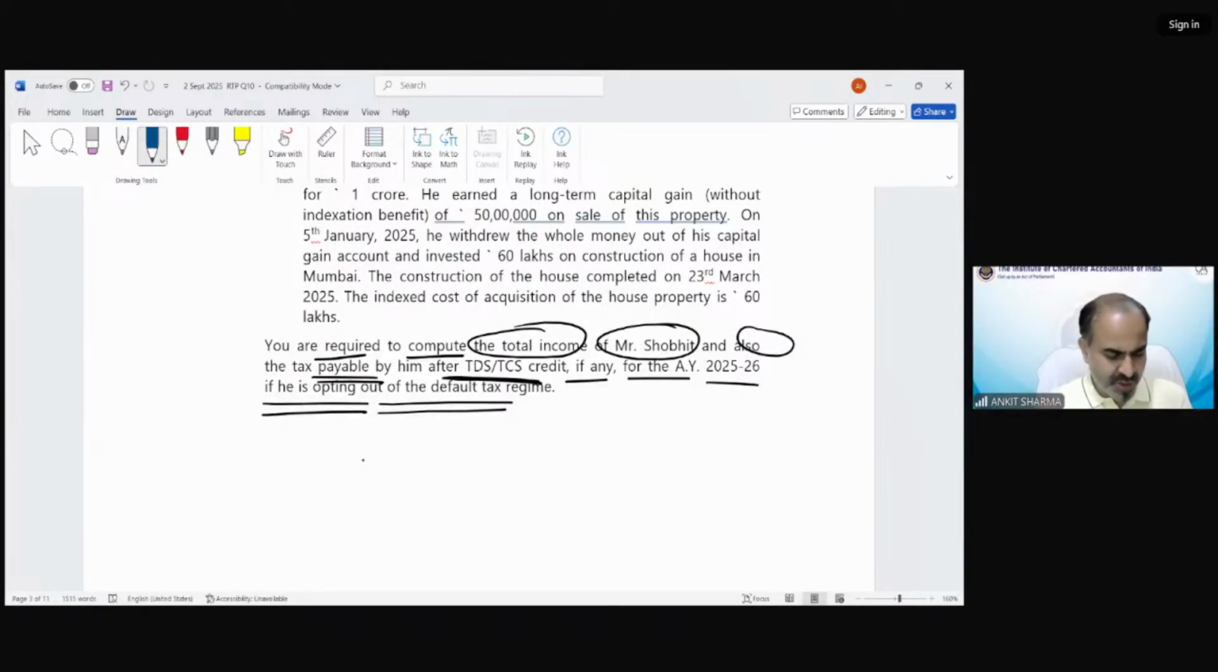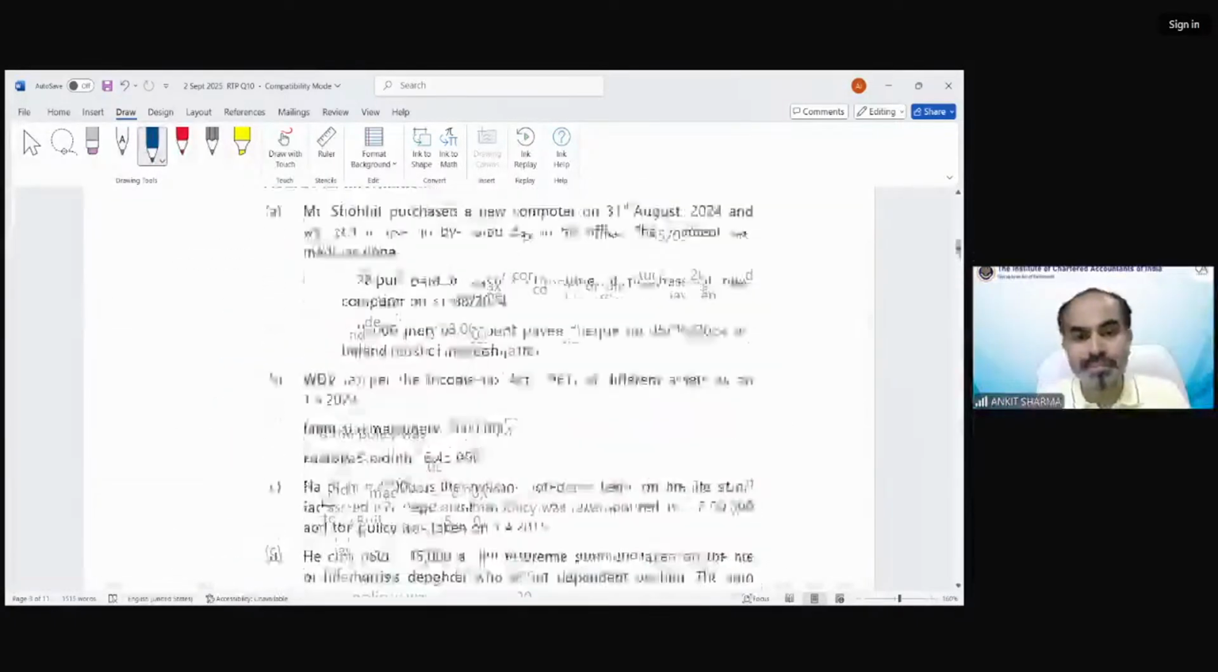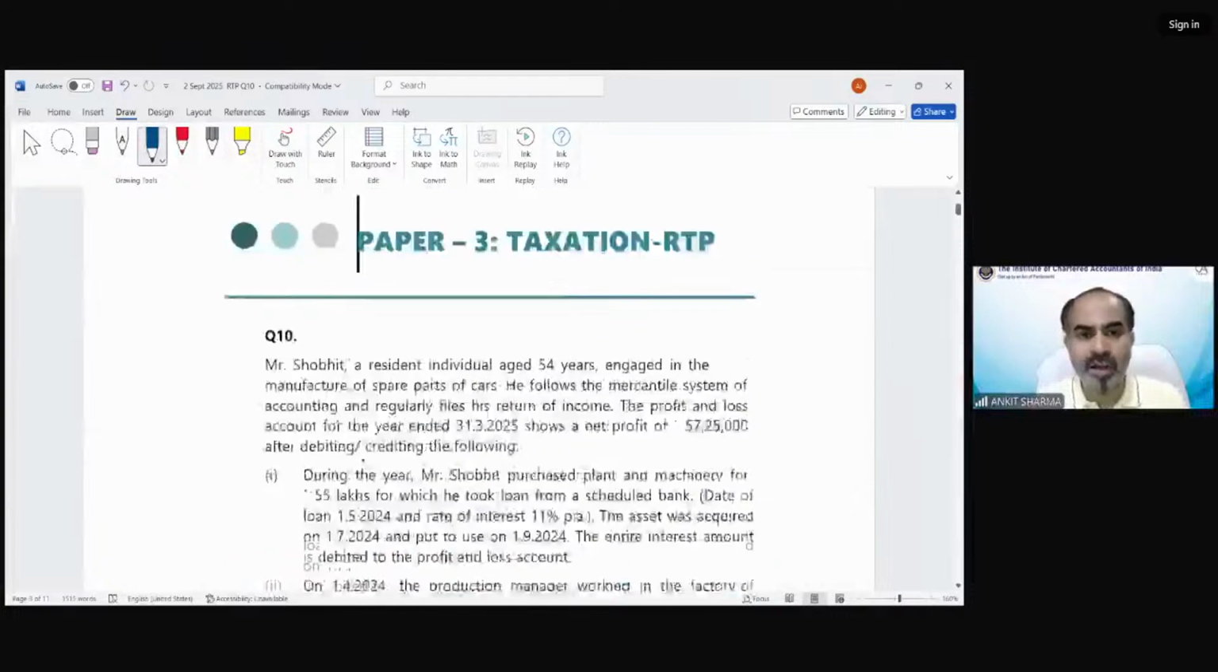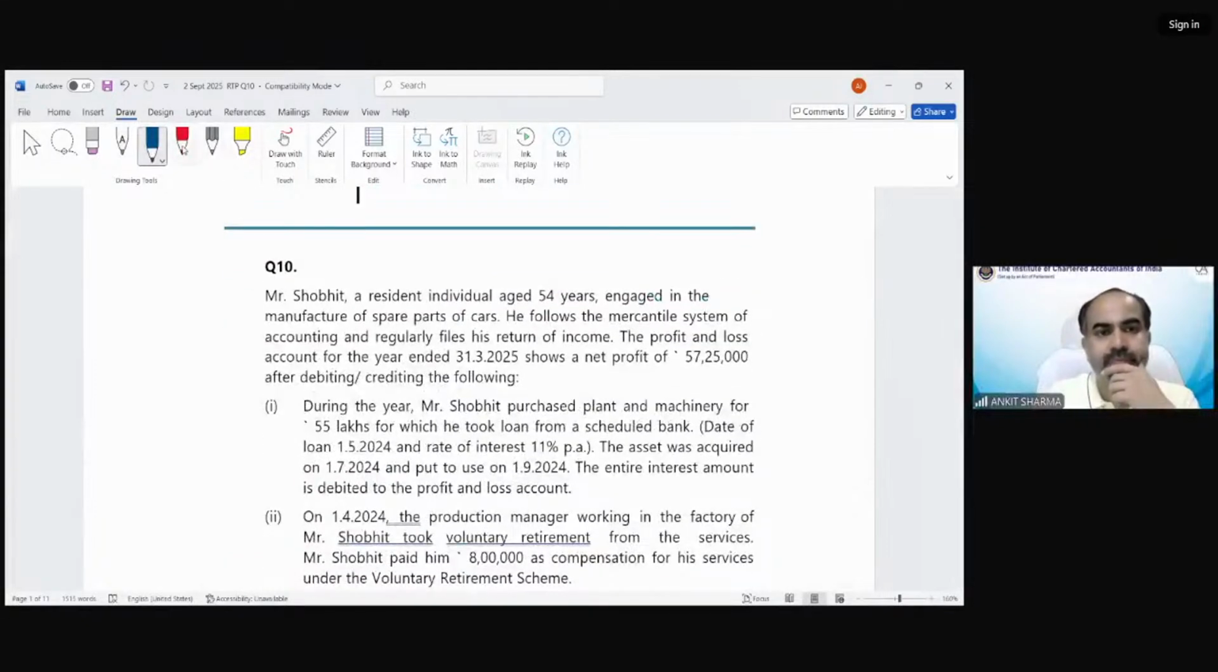Now, for the purpose of calculation of tax, we start this question from the starting information. Mr. Shobit, a resident individual aged 54 years, is engaged in the manufacture of spare parts of cars. He follows the mercantile system of accounting.